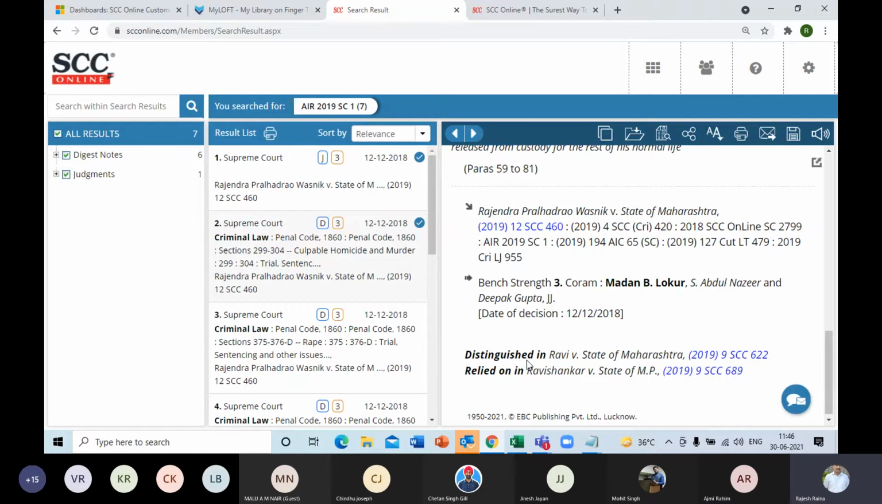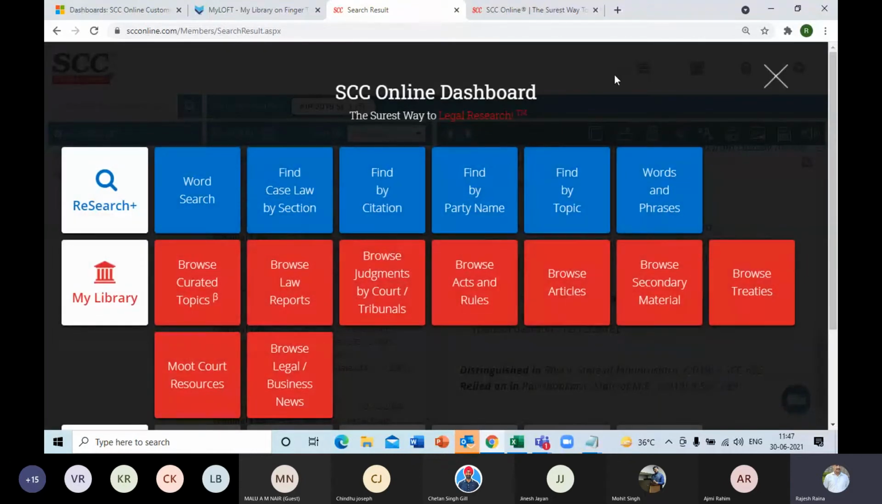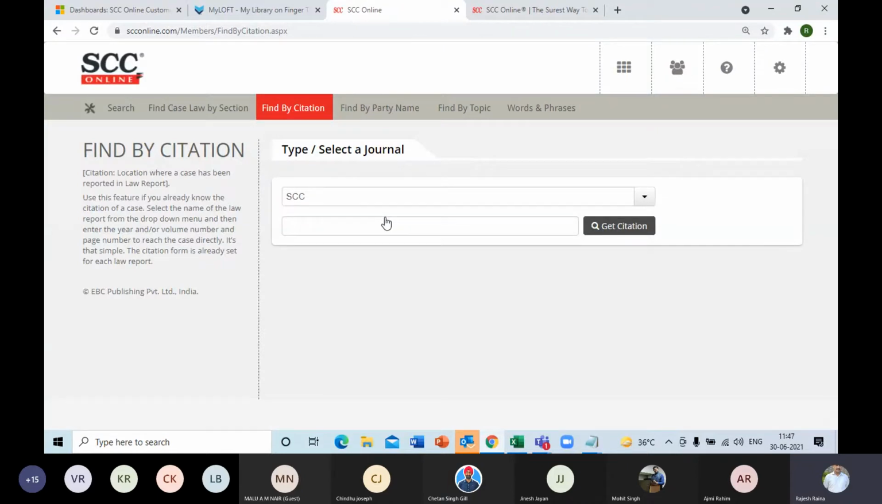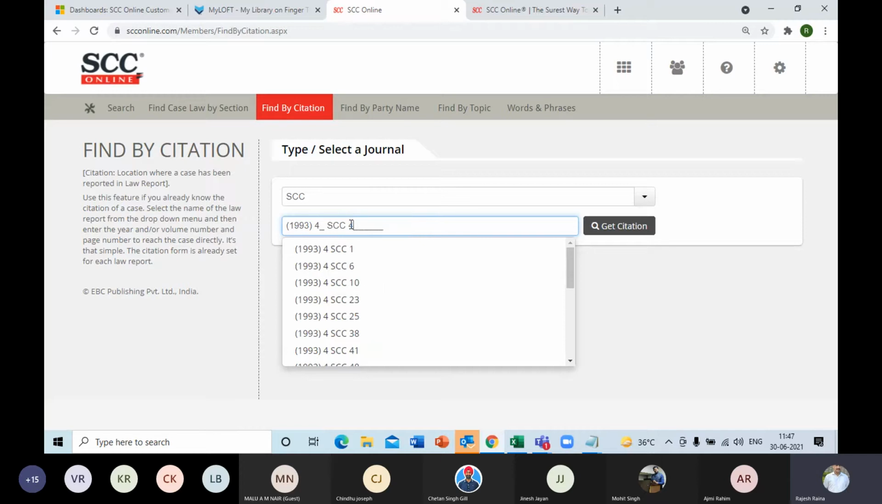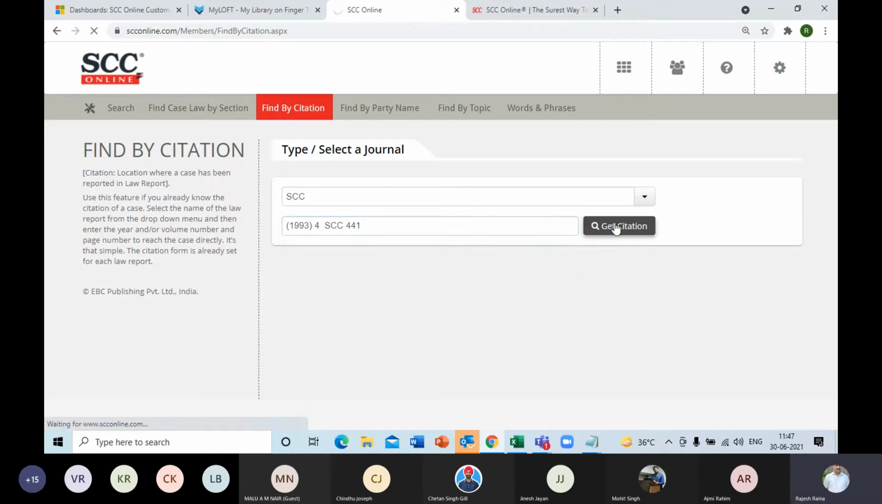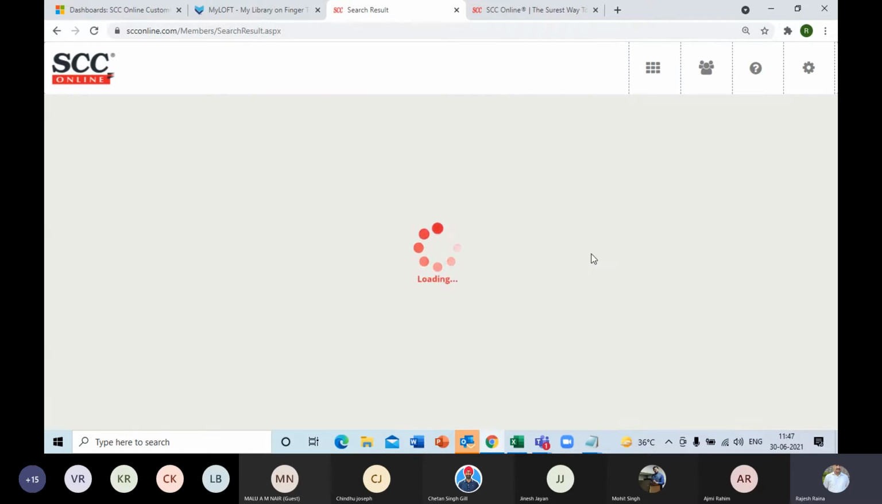And of course, there is valuable input: distinguished in Ravi V versus State of Maharashtra and relied on in Ravi Shankar versus State of MP. So you get all those pearls of wisdom. And then coming back to the dashboard, let me just show you one more option because I wanted to highlight this and select a few judgments. What we have done, we have also incorporated the summary of arguments. So let me pull out one 1993 judgment for you, which is a judgment on the appointment and transfer of the Honorable High Court judges.